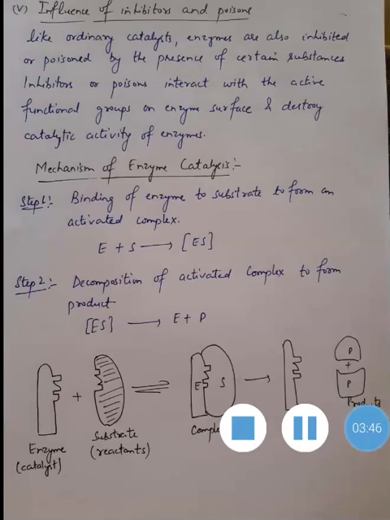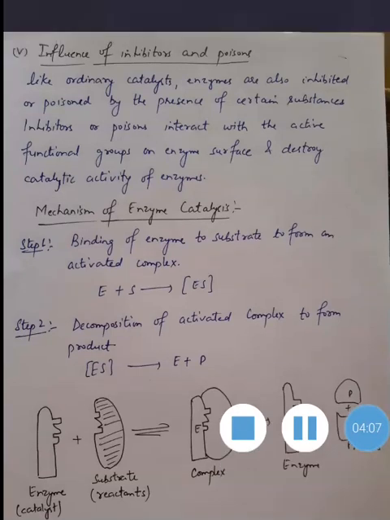Now, how does the enzyme work? Mechanism of enzyme catalysis. Number 1 is enzyme binding to the substrate to form an activated complex. E plus S gives ES. Then decomposition of the activated complex to form product. You can see the key lock mechanism. Here I have drawn an enzyme. This is the reactant. This is the enzyme substrate complex, you can say intermediate. It decomposes to give enzyme and product back. You can see this is the key lock mechanism also.